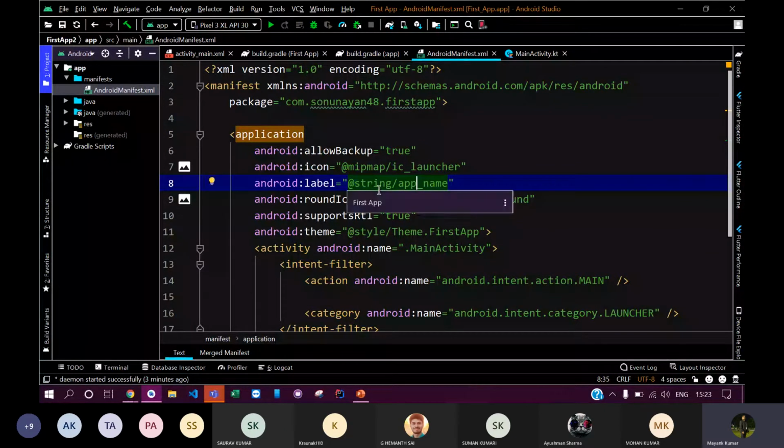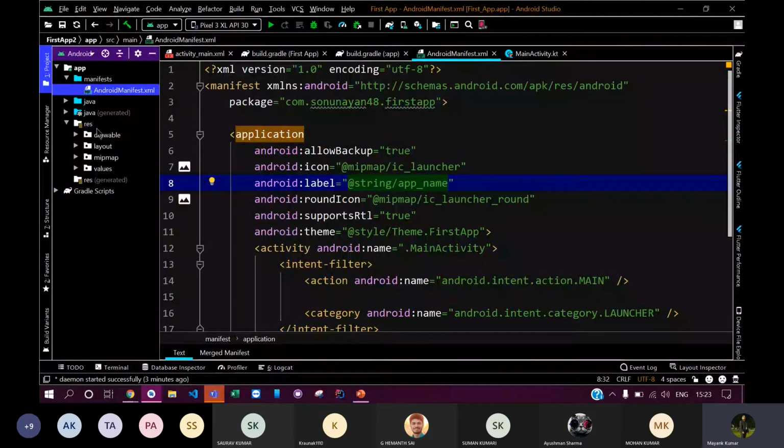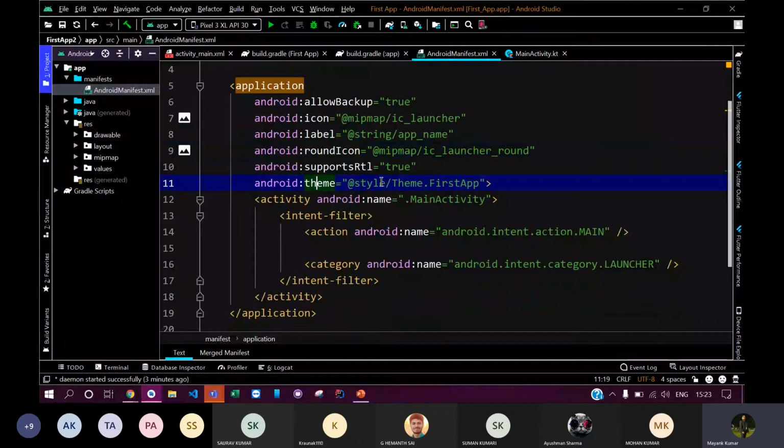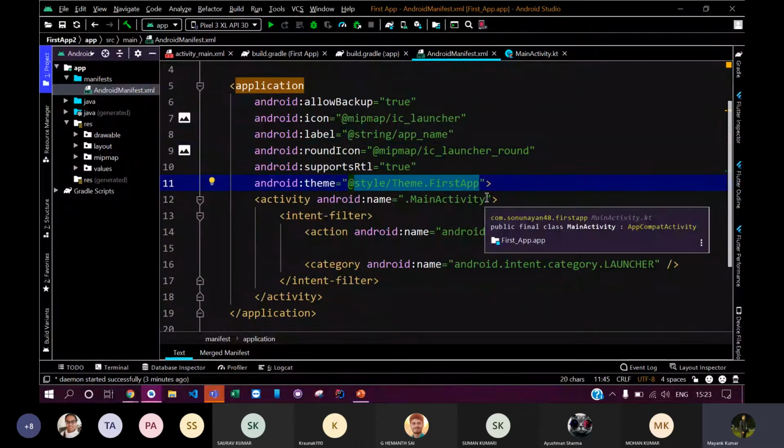I will show that file to you, and you can simply think of it as a variable. You can use this variable many times. You don't need to define or hard code it, you just store that variable. I will show you in the resource file just now. This also contains the theme that my app is using, so you can change the theme as you want.